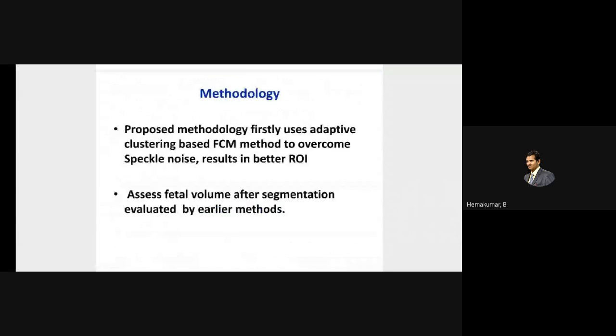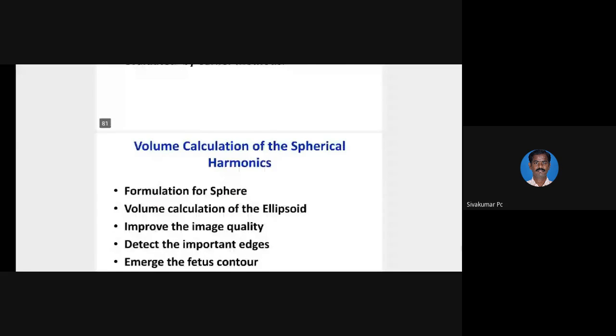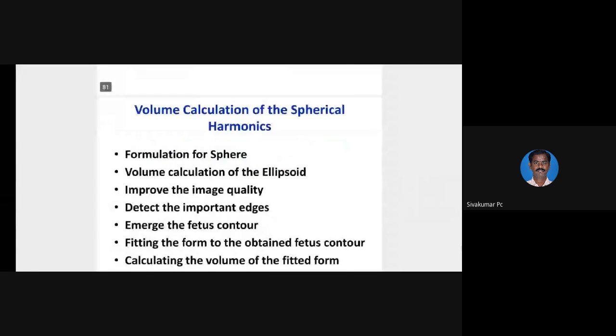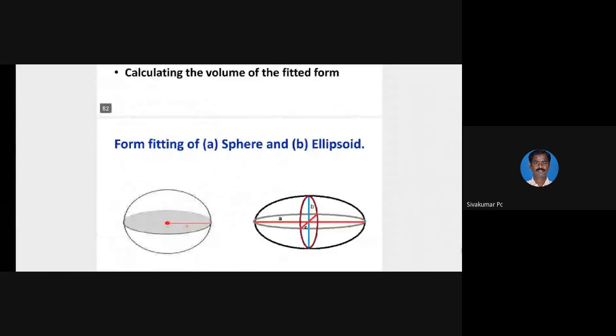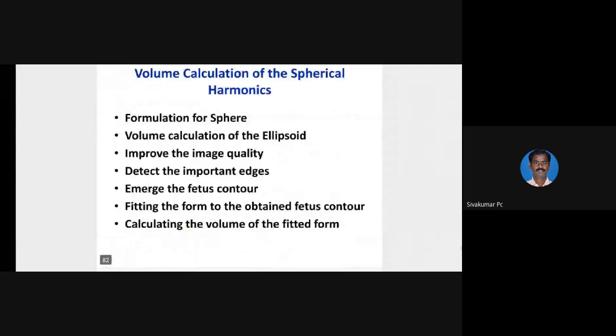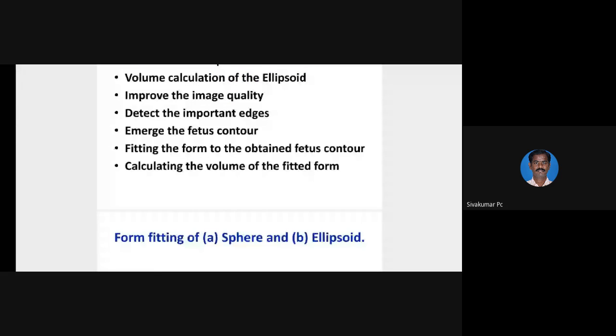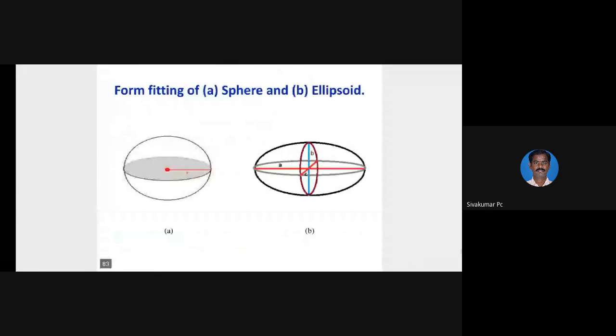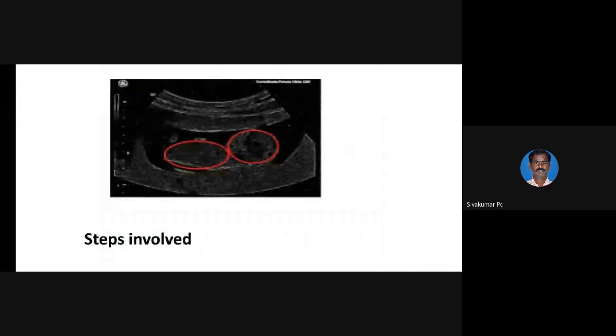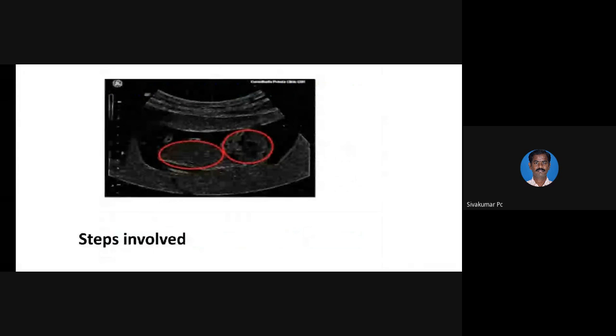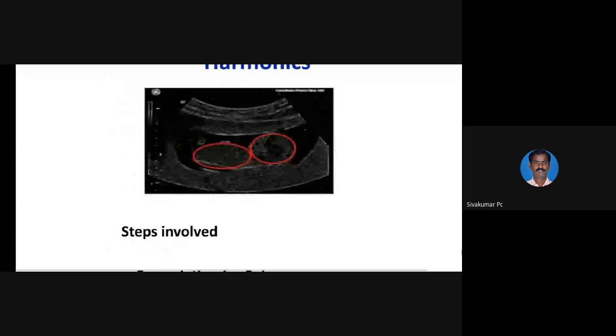Proposed methodology: here I use the adaptive clustering methodology, which is totally different from the HCM methodology. The volume calculation consists of formulation of a sphere as well as an ellipsoid. The baby consists of a head and a body. The head is assumed to be a sphere, and the body is considered to be an ellipsoid.